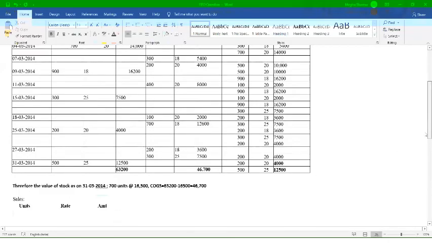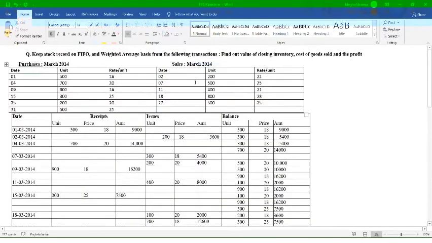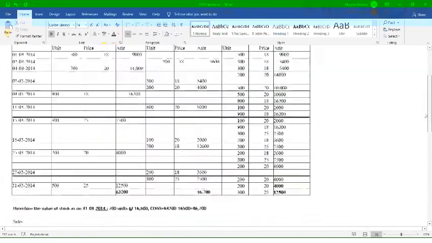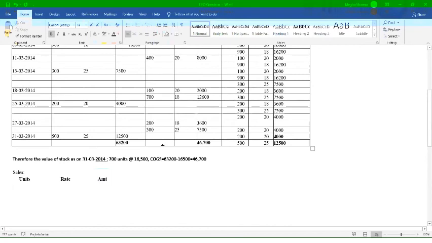I will go back again to the question. You can see over here sales. देखिए आपको sales unit given है question में और sales price given है. You can take the screenshot so that you can refer to it again and again, right? Sales units given are 200 at the rate of 22, 500 at the rate of 25, 400 at the rate of 21. So these are the different sales on different dates. So we are going to write these sales over here, and then we will sum up the amount. You can check it once.